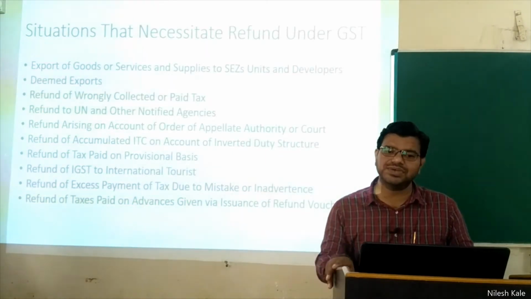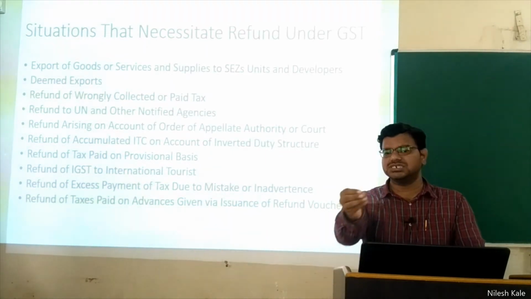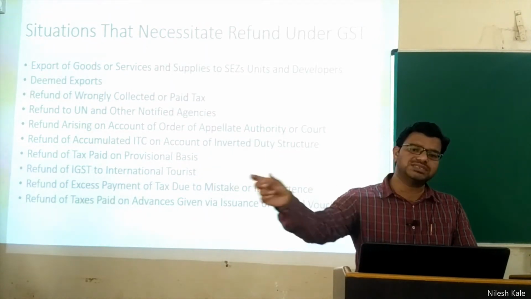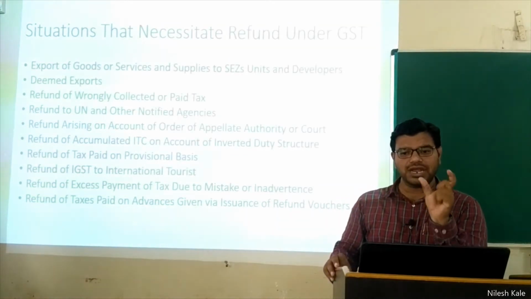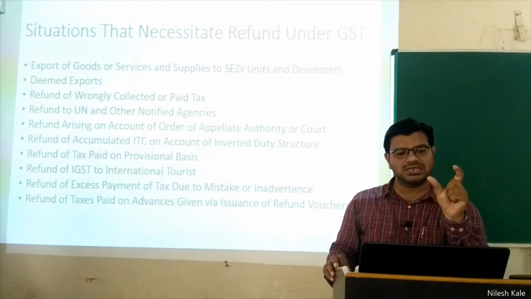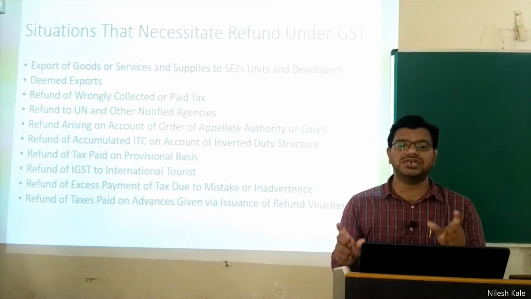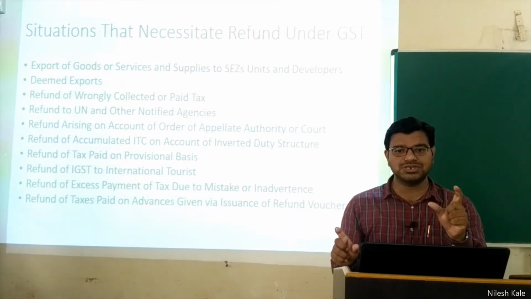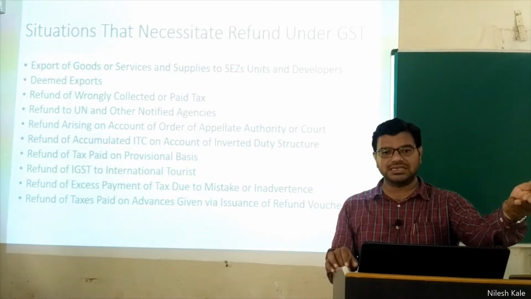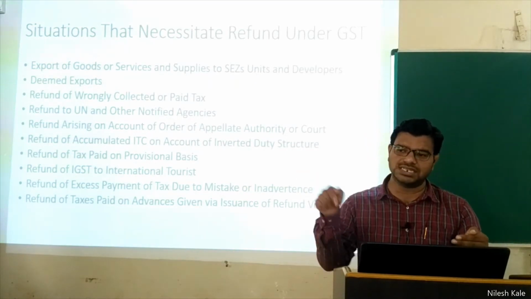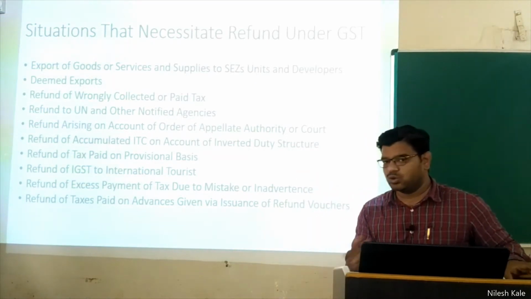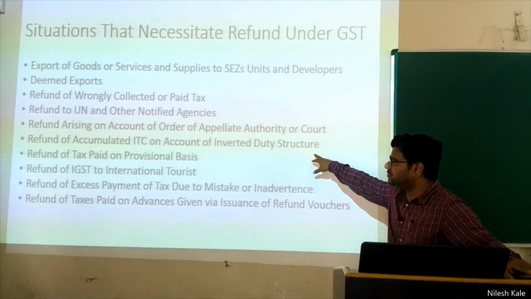In physical classes we have discussed it many times. GST tax liability will be equal to output tax minus input tax. So if output tax is less than input tax, then we call it an inverted duty structure. Inverted duty structure means sales tax is less than input tax, that is purchase tax. Hope you are understanding. That is inverted duty structure.